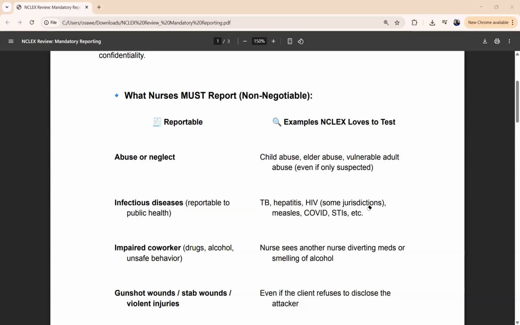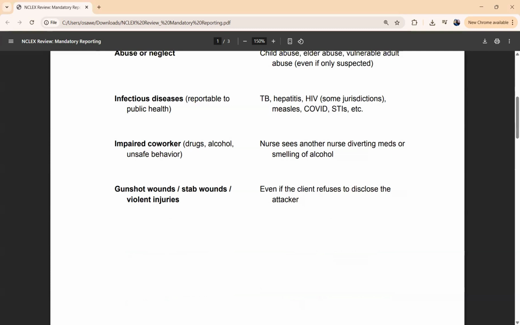That's what the NCLEX wants. You want to report impaired workers, workers that are using drugs, alcohol, or doing unsafe behavior. So if you see a nurse diverting meds or smelling of alcohol, you want to report that.